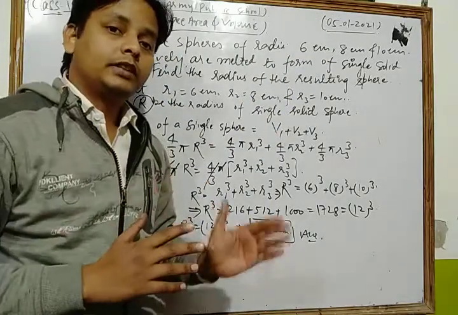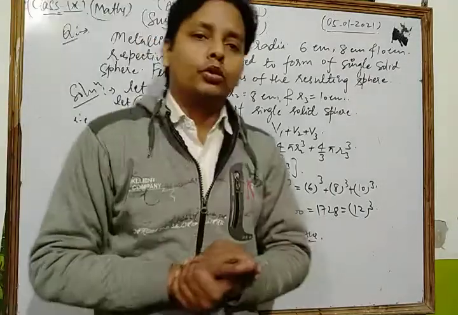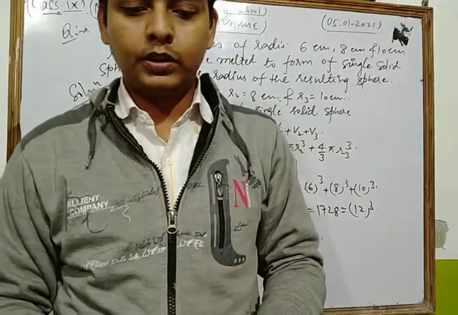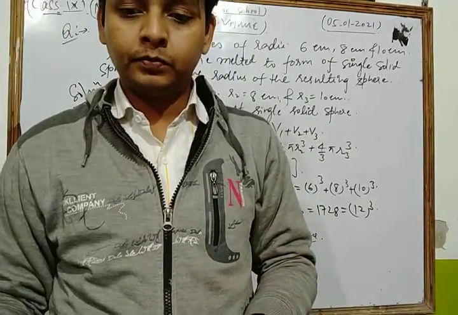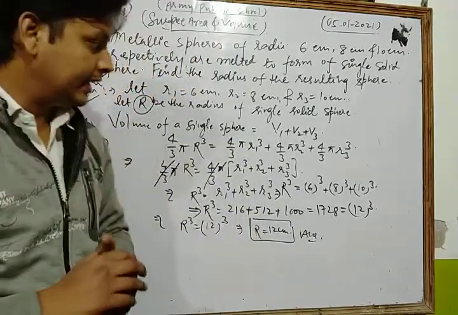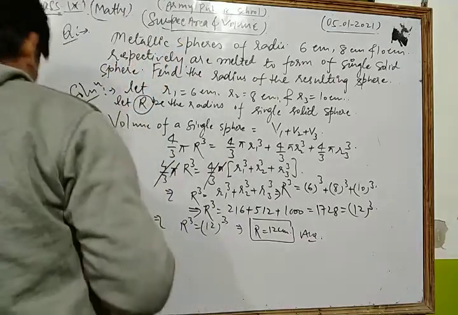Thus, this is the method, dear students, to solve that type of question. So please do more and more practice of that type of question, because this is a very important question. Okay, now we take one more question based on that topic. Let's see.